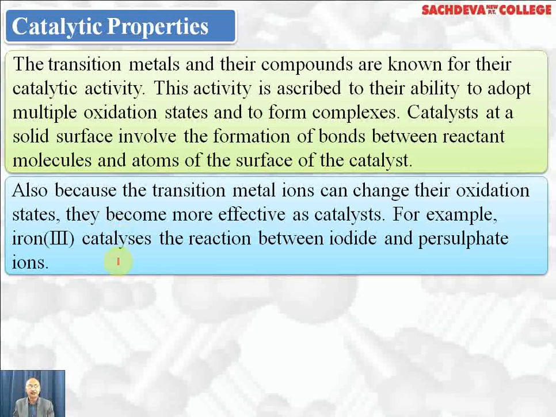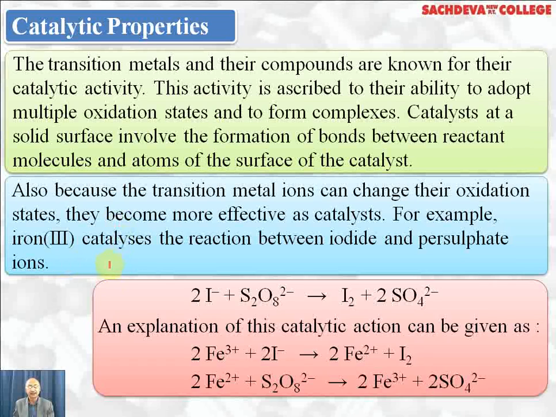For example, iron(III) catalyzes the reaction between iodide ion and persulfate ion. 2 iodide ions when react with persulfate ion, iodide ion gets oxidized to I2, and sulfate ions are formed. Explanation is ferric ion reacts with iodide ion to form ferrous ion. Here iodide ion is acting as reducing agent. It reduces ferric to ferrous plus iodine is formed, and ferrous ion gets oxidized to ferric ion again with the help of persulfate ion plus sulfate ion is formed. So here ferric ions are acting as catalyst, which is regenerated at the end of the reaction.